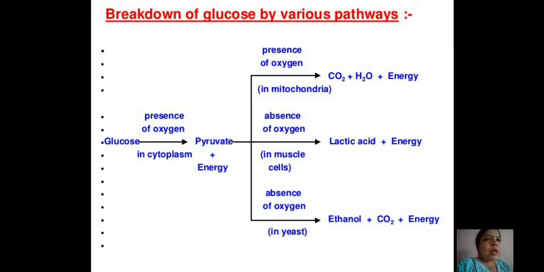If after synthesis of pyruvic acid oxygen is not available, at that time in case of muscle cells, in case of human beings, that pyruvic acid will get converted into lactic acid and energy will get released. The synthesis of lactic acid inside the human muscles can be responsible for muscle ache or inflammation. Then pyruvic acid in absence of oxygen inside the yeast gets converted into ethanol with the release of carbon dioxide and energy.